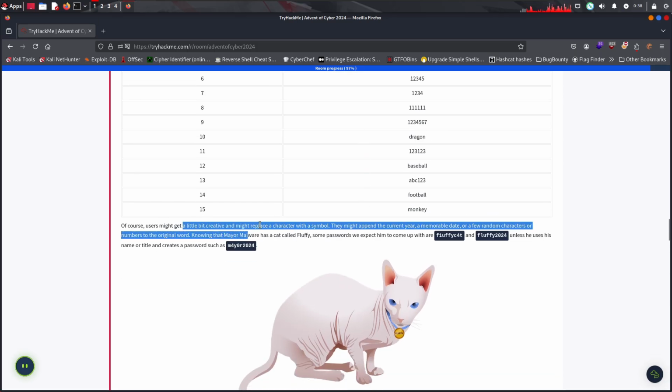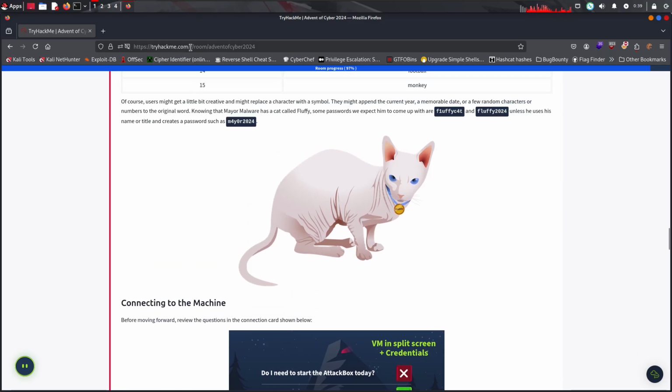Of course, to get a bit creative, people might replace a character with a symbol, or append the current year, memorial date, or a few random characters or numbers to the original word. Knowing that Mayor has a cat called Fluffy, some passwords we expect him to come up with are FluffyCat, Fluffy224, unless he uses his name or title to create passwords such as Mayor2024.